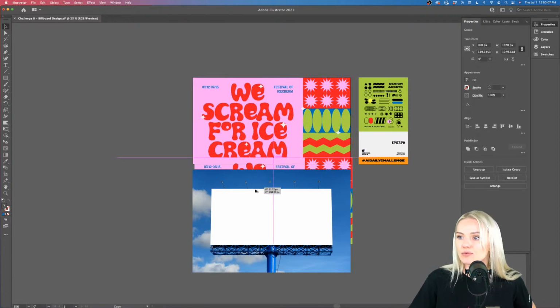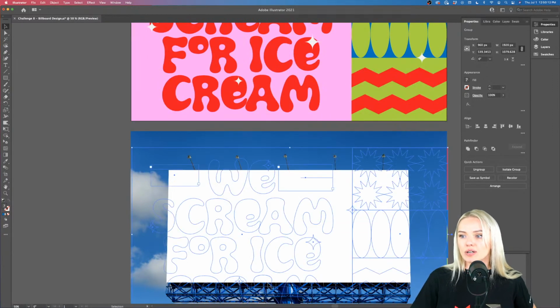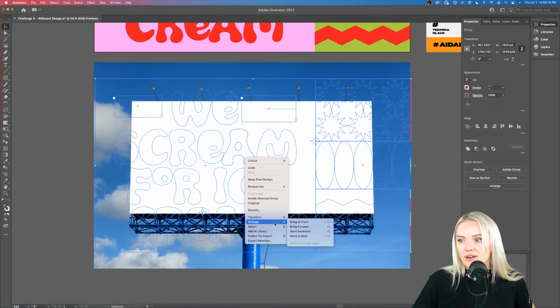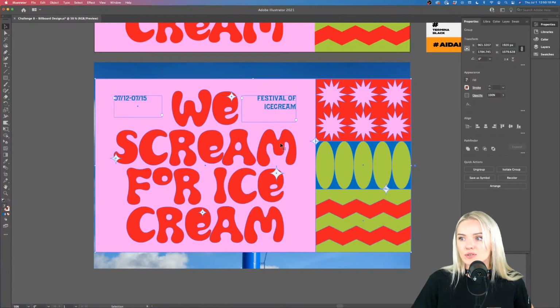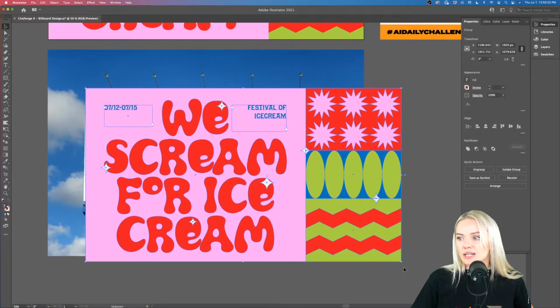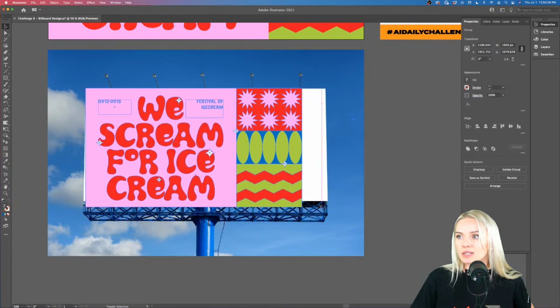Holding Option, I'm dragging it down. Now it's placed, oh, let me create a copy. Okay, now it's placed underneath my billboard. So I'm going to right click, arrange, bring to front so that I have it brought to front. Now I'm going to try and place it into my billboard. Holding shift, I'm going to resize it a little bit.